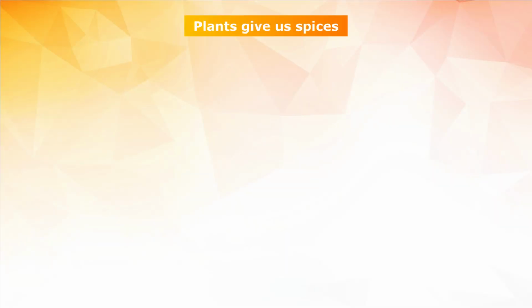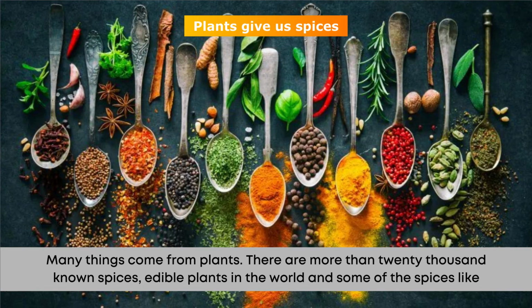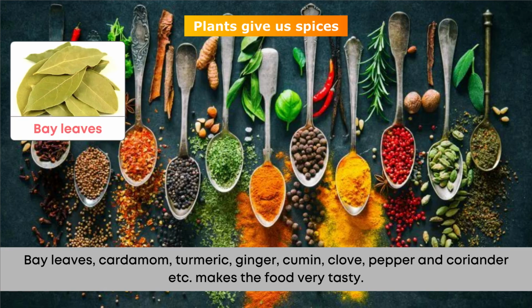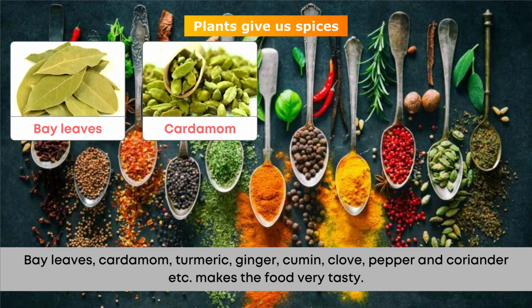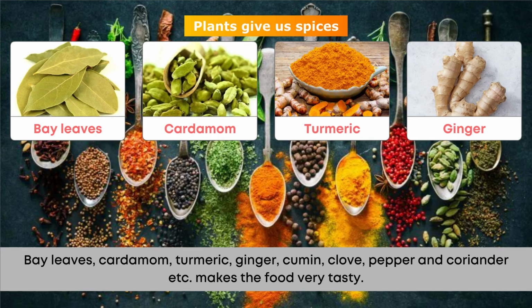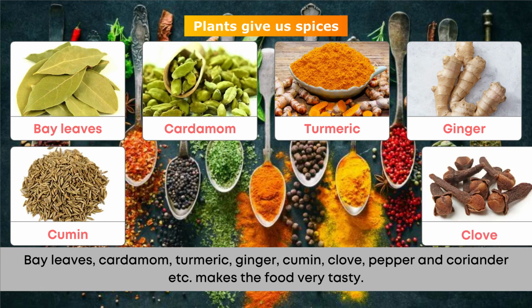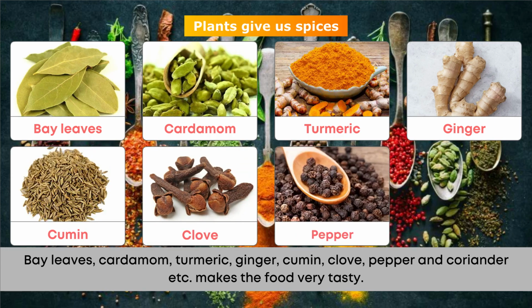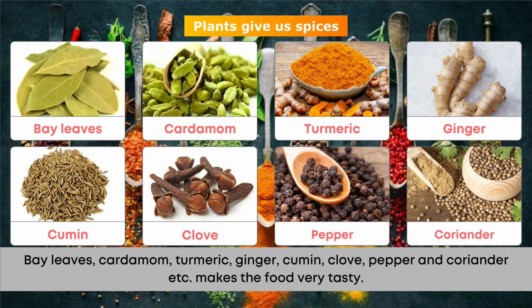Plants give us spices. Many things come from plants. There are more than 20,000 known edible plants in the world, and some of the spices like bay leaves, cardamom, turmeric, ginger, cumin, clove, pepper, and coriander, etc. make the food very tasty.